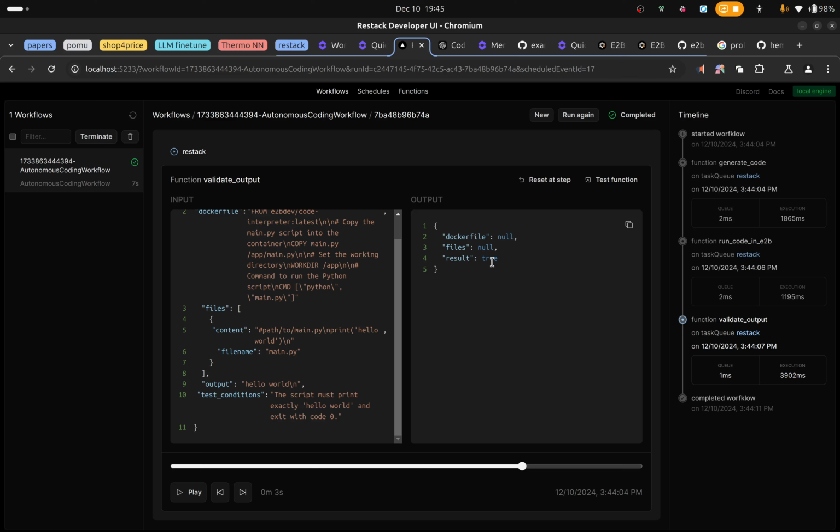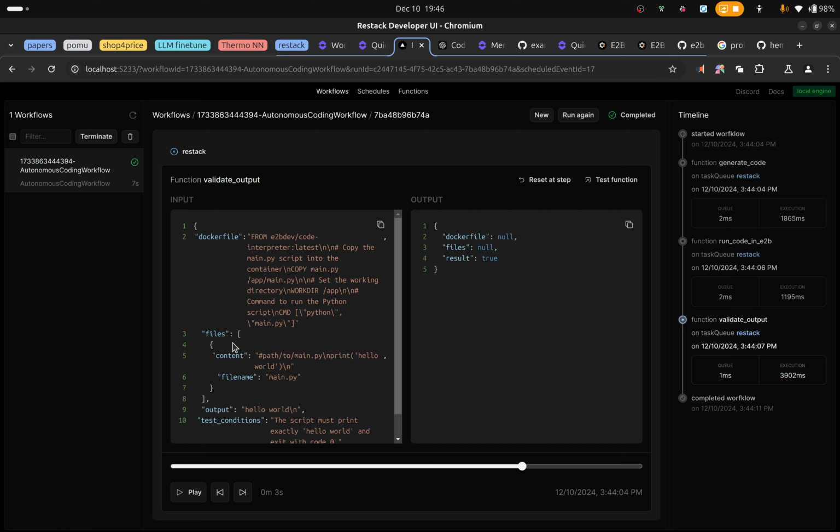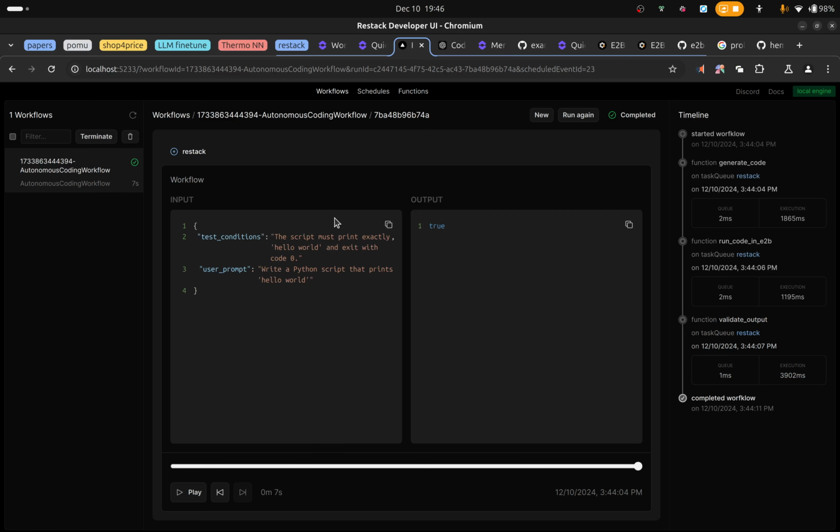Since the result is true, it completes the workflow. If it was not true or there was an error, it would return false here, and then it would return the JSON for the file name and the updated file content here, or the Docker file. But this was a very simple example, so it just worked. So the result is true.